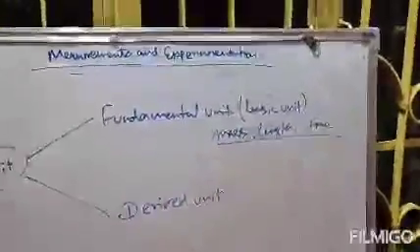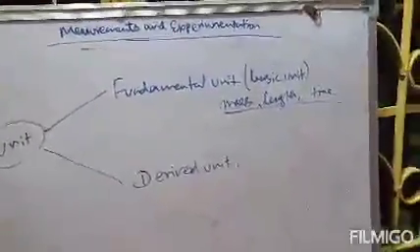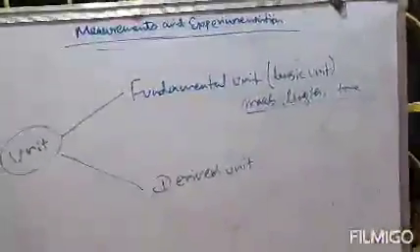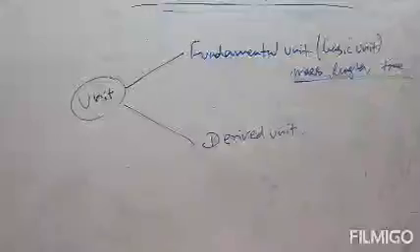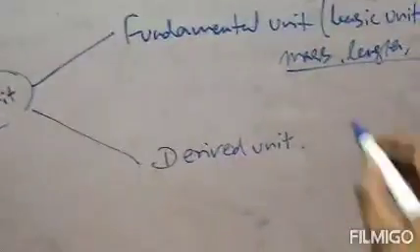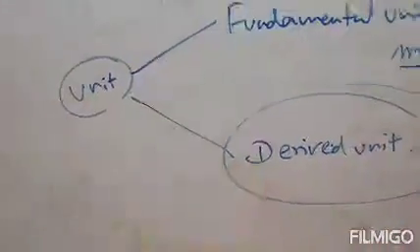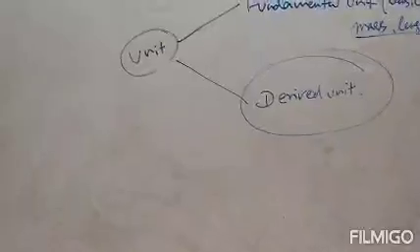Generally these 3 are taken as fundamental units, but apart from these 3 there are 4 others, which are also fundamental units. So in total there are 7 fundamental or basic units. Next we come to derived units.